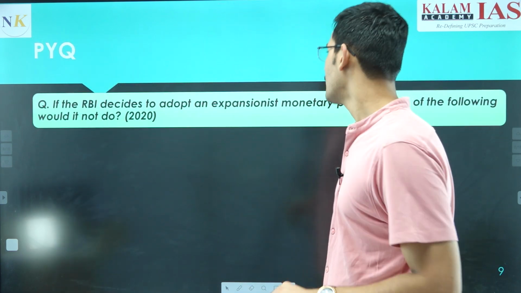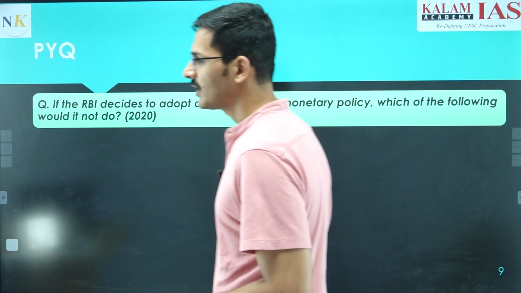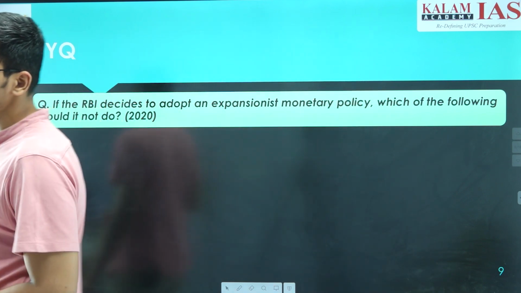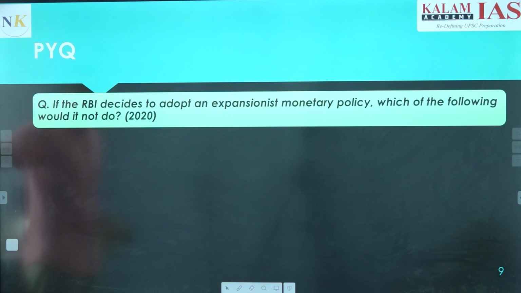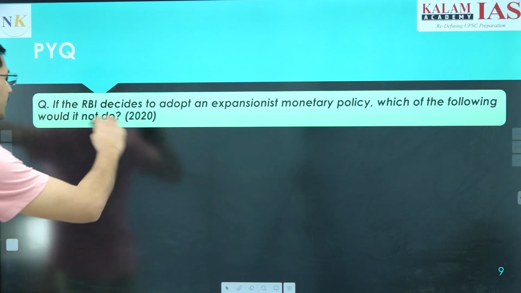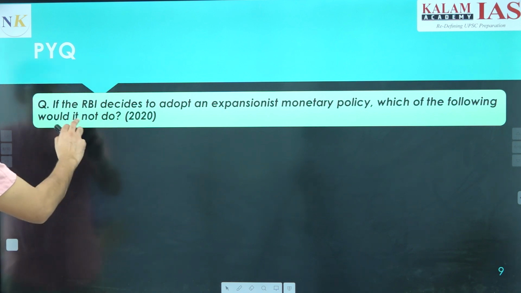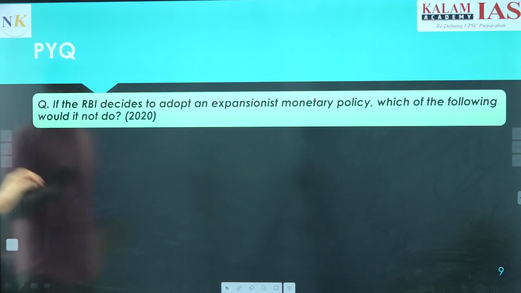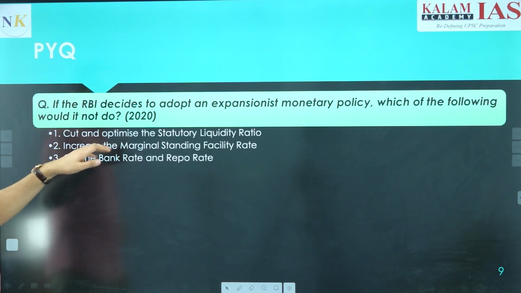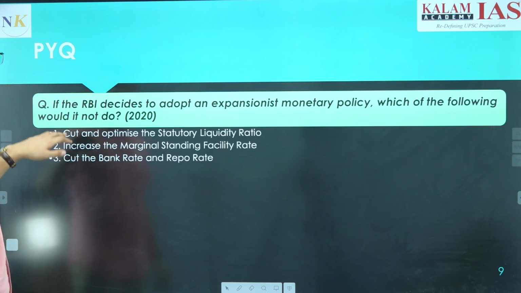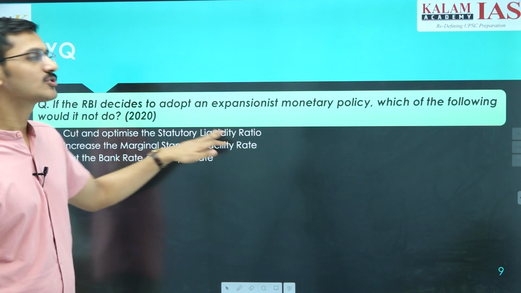Now on the expansionary monetary policy also, there have been questions in the 2020 prelims. So in the 2020 prelims, the question was asked, if the RBI decides to adopt an expansionist monetary policy, which of the following would it not do? So which of them is part of expansionist monetary policy? First is cut the statutory liquidity ratio.